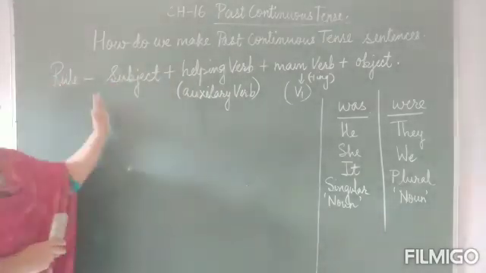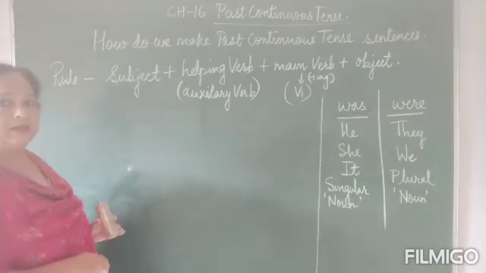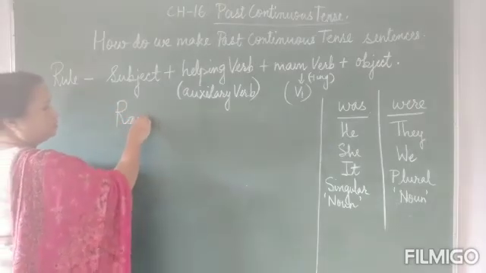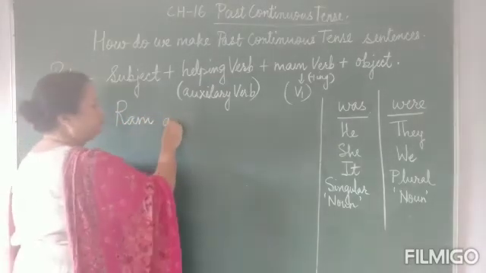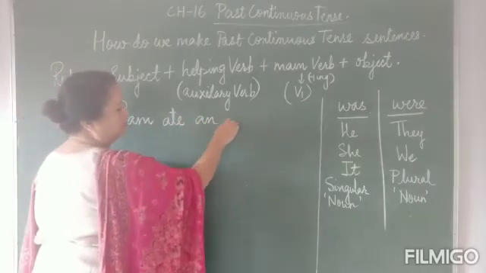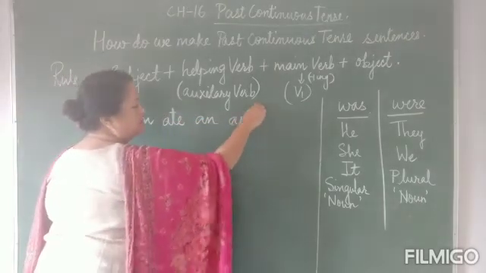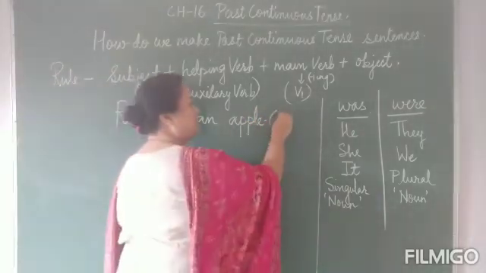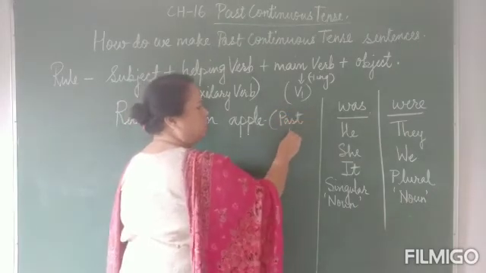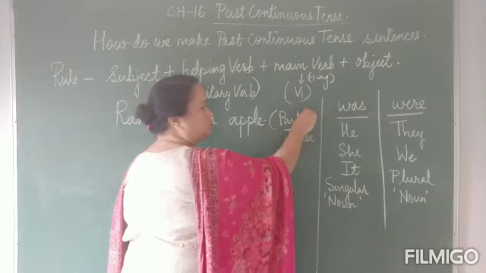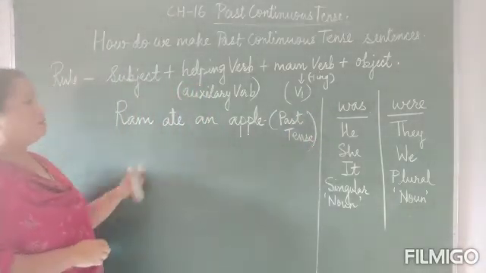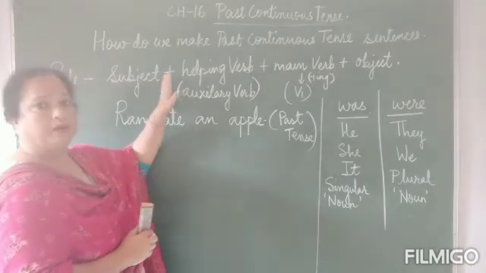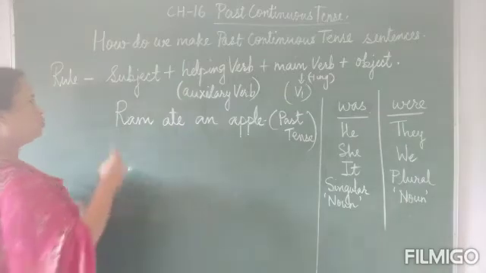Now children, since I have given you the rule over here, let us understand by doing an example. Now I have a simple sentence over here, that is Ram ate an apple. This sentence, if you notice, is already in the simple past tense form. It is in the past tense. But now what do we need to do? We need to change this sentence into the past continuous form. And how can we change it? We can change it by using the rule above. So what do we do?